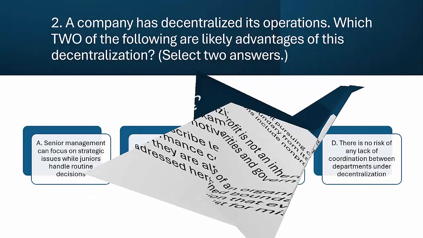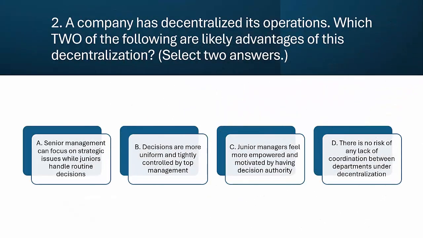Question 2. What are the benefits of decentralization? A company has decided to decentralize its operations. What are two advantages of this decision? A. Senior management can focus on strategy while junior managers handle daily decisions. B. Decisions are more uniform and tightly controlled by top management. C. Junior managers feel more motivated because they have decision-making power. D. There is no risk of poor coordination between departments.